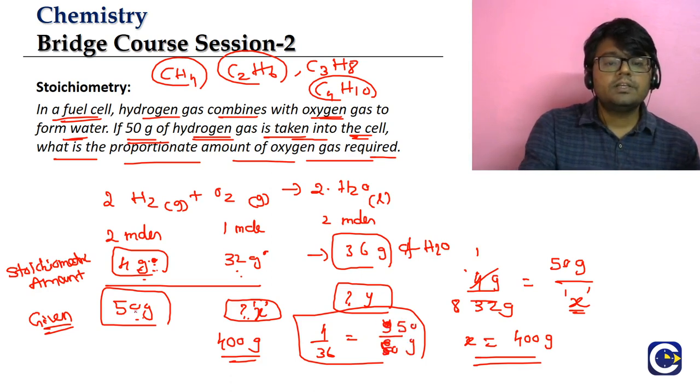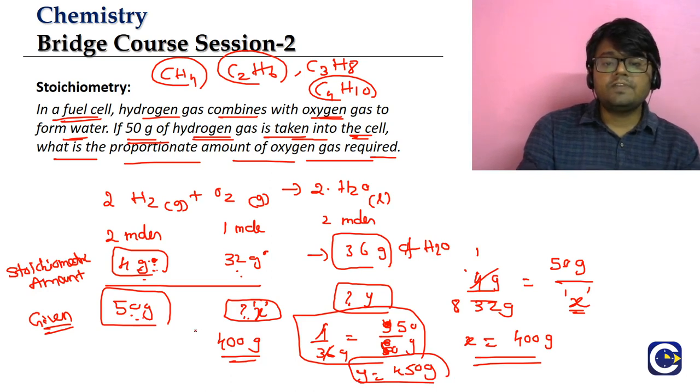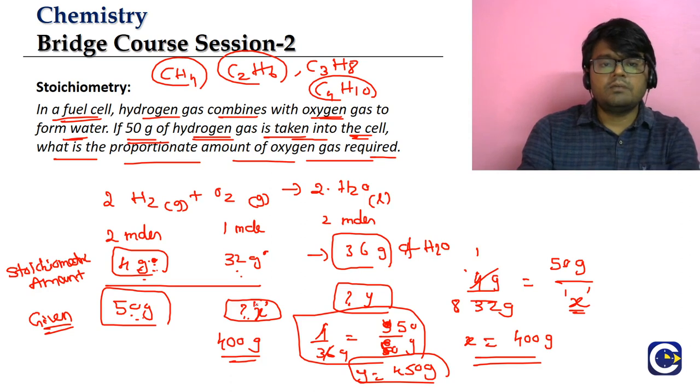Because we have to do the mass of hydrogen by mass of water. So we will see that 4 nines are 36, and the value of Y is going to be 450 grams. And we'll see still that mass balance is satisfied. Why? Because here 50, here 400. Combine both of them, 400 plus 50 will be 450. So the mass of the reactants required and the mass of the product formed we can find out by using the proportion method. Clear, guys? This is how we have to find the amounts required or the amounts formed.